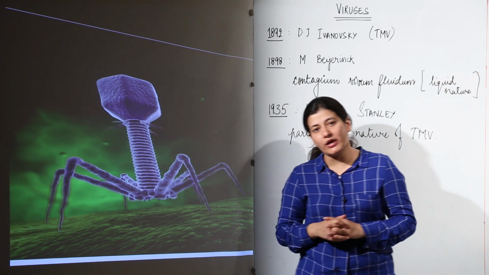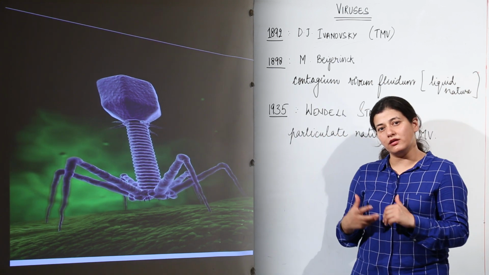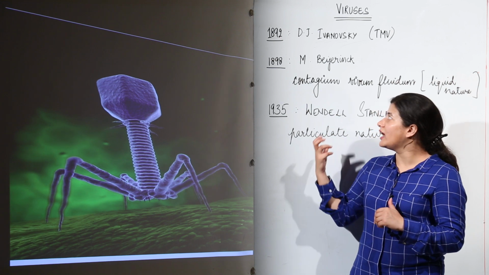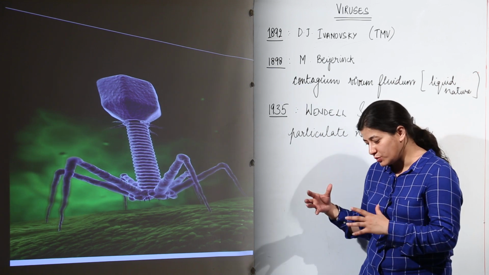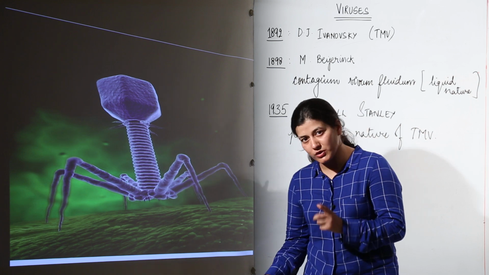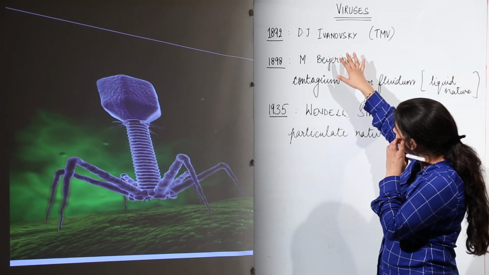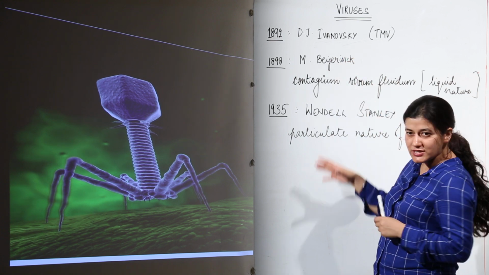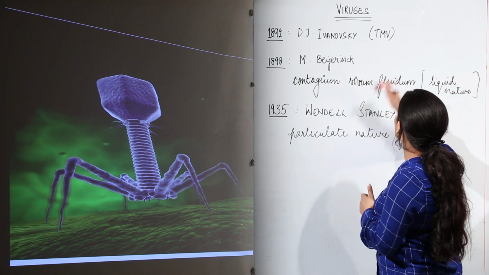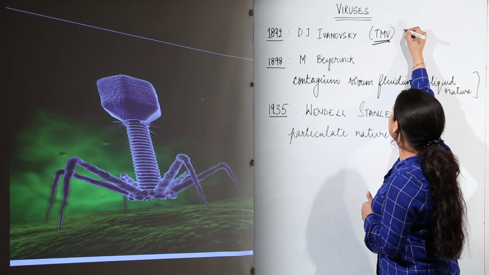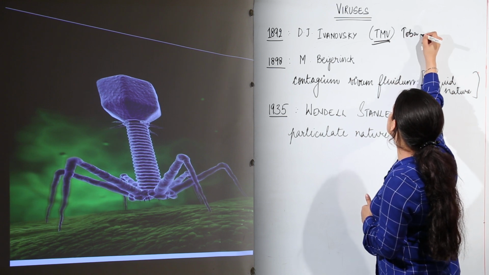One by one we are going to see how they were discovered, and we are going to learn by heart the names of a few important scientists. As I told you, Louis Pasteur was the one who started it. Later on there was a scientist known as D. J. Ivanovsky. He was a Russian scientist. He saw tobacco mosaic virus, TMV.